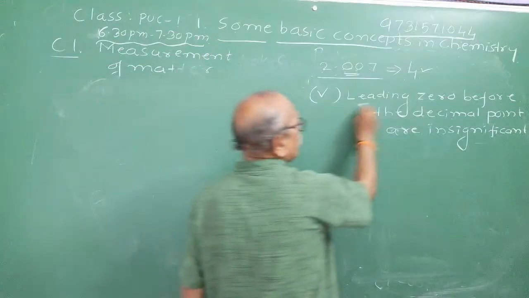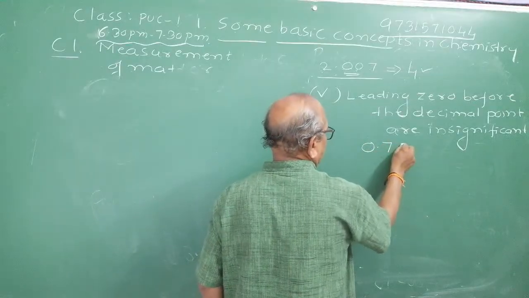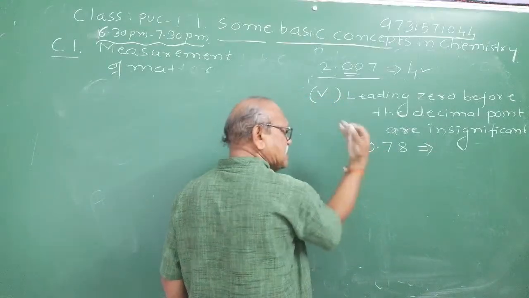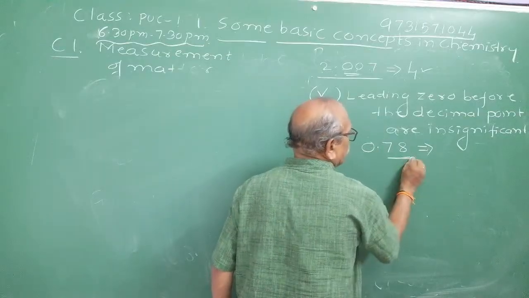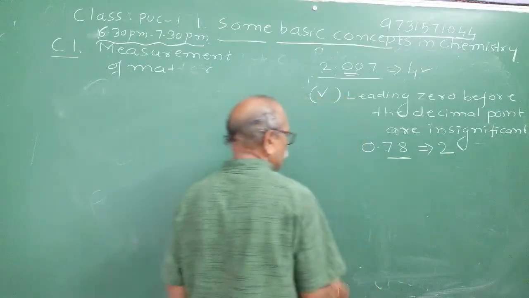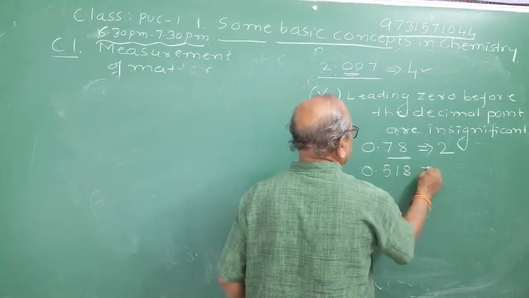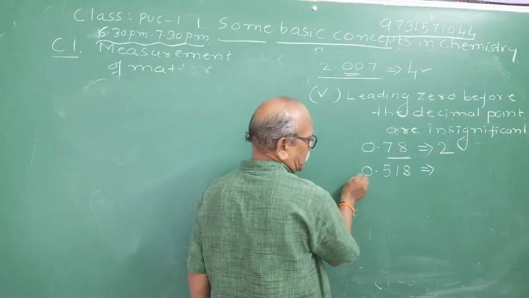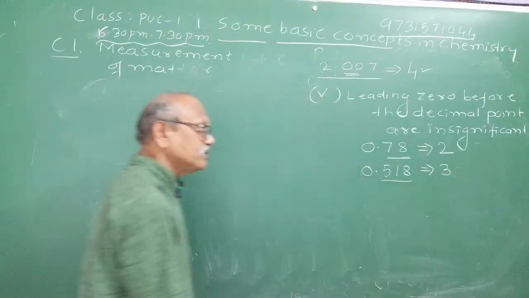Leading 0 before the decimal point. If I write here 0.78, observe this leading 0 before the decimal point. This is insignificant, meaning you should not consider it as a meaningful digit. The meaningful digits are only 2. Therefore, the number of significant figures in it is 2. If I give you 0.518, according to the rule, there is a 0 before the decimal point, and the number of significant figures in it will be 3. I hope you are getting me.